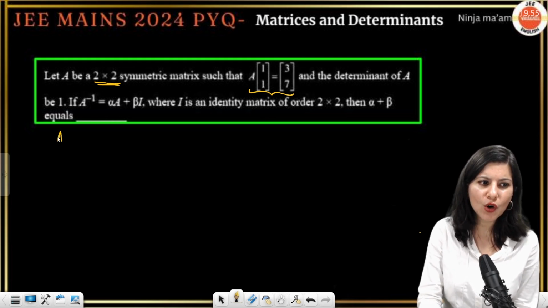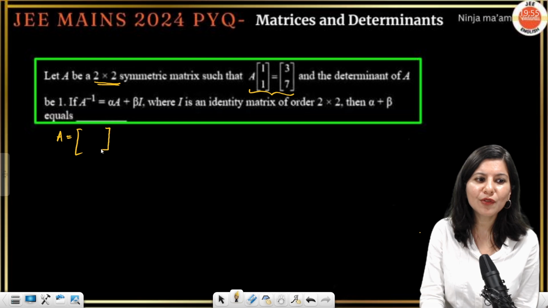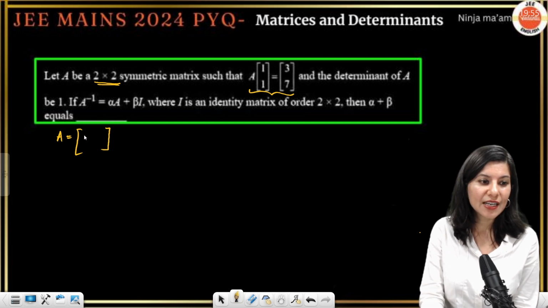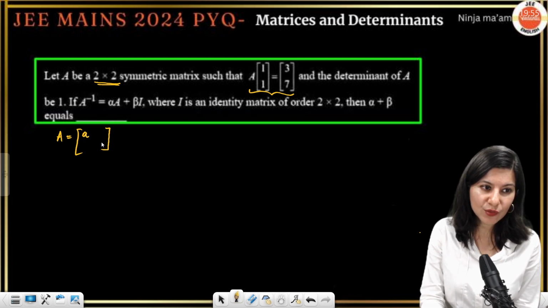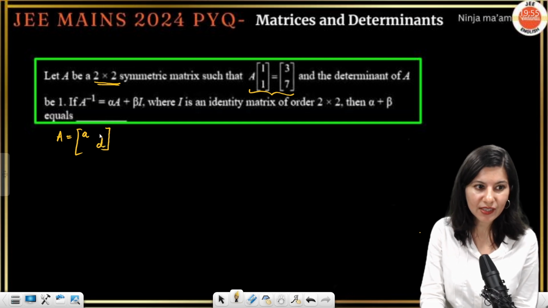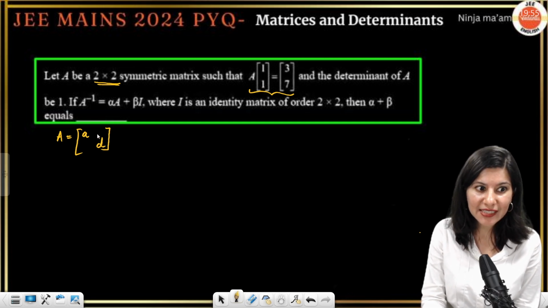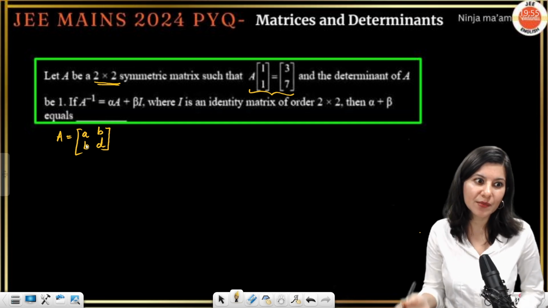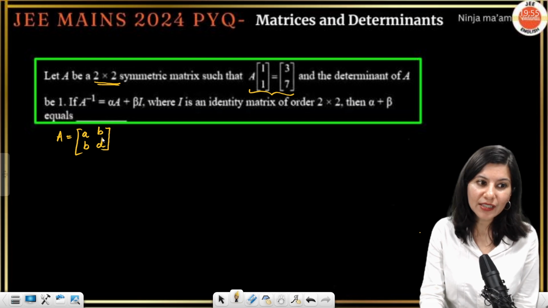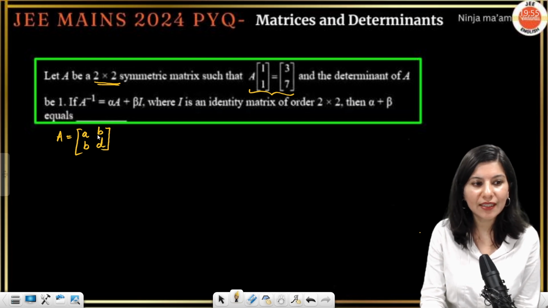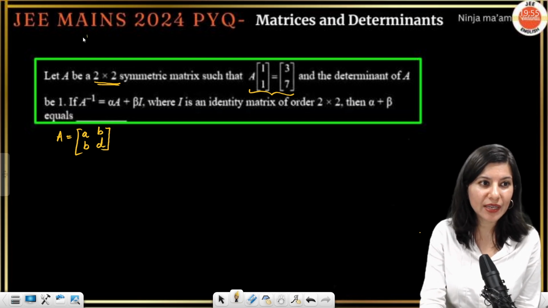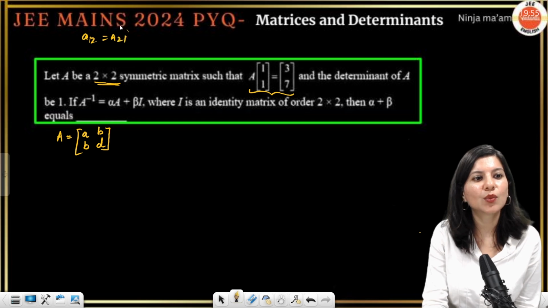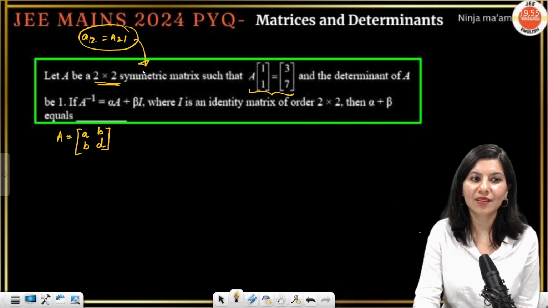So first of all, let us form a symmetric matrix. You know how to form a 2 cross 2 symmetric matrix? Basically keep the diagonal as A and D, and the non-diagonal elements are exactly the same, so B and B. Non-diagonal are conjugate elements, so A12 will be equal to A21 in a symmetric matrix.